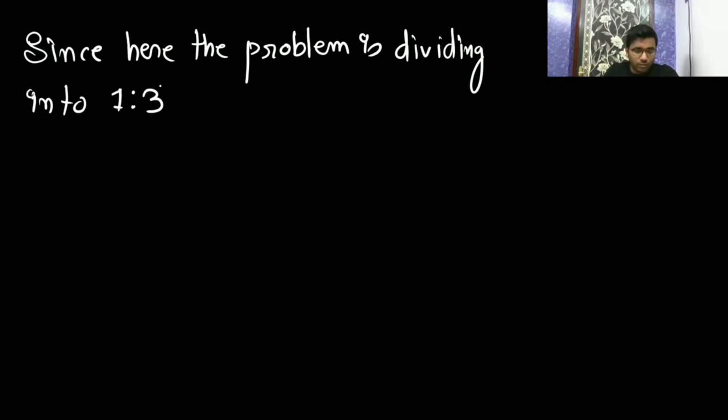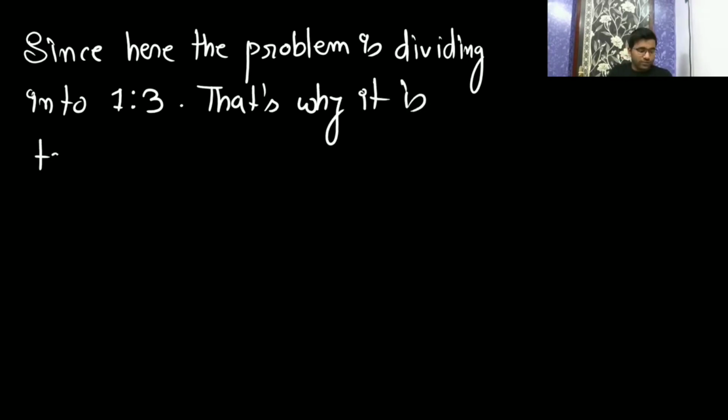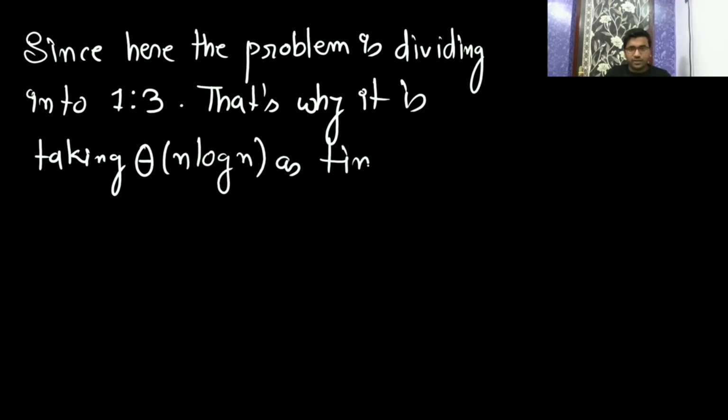Since here the problem is dividing into 1 is to 3, that's why it is taking big O, or theta you can say, of n log n as time complexity.